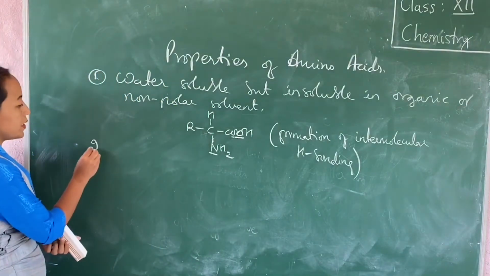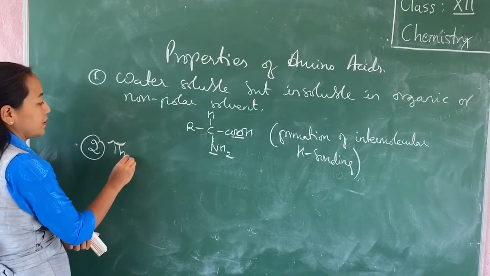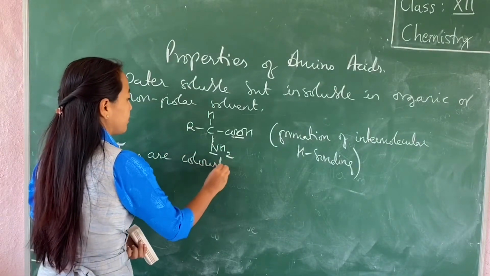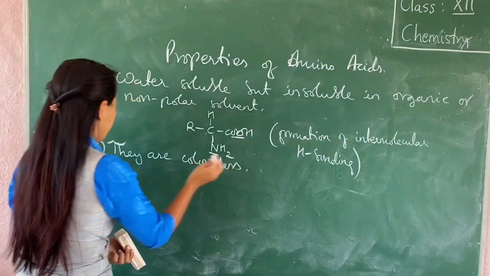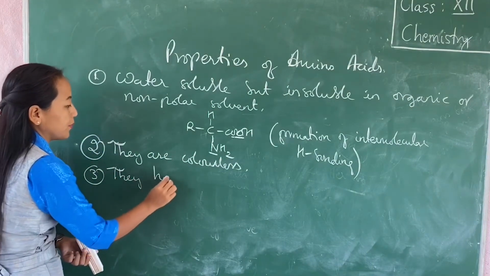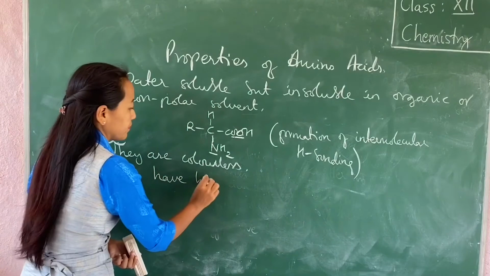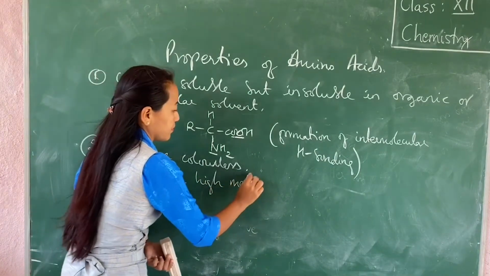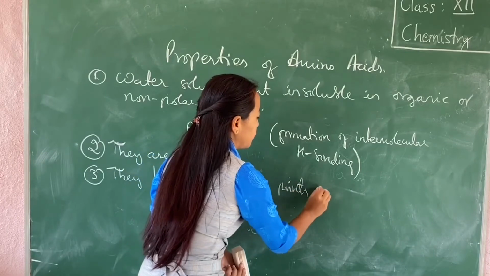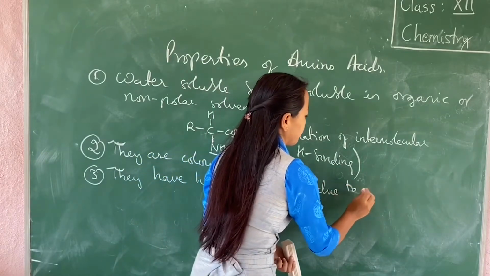The second property is they are colorless. They don't have any color. And the third property is they have high melting points, due to formation of salt.